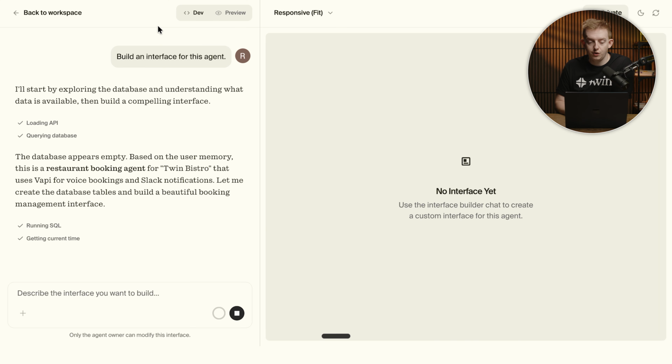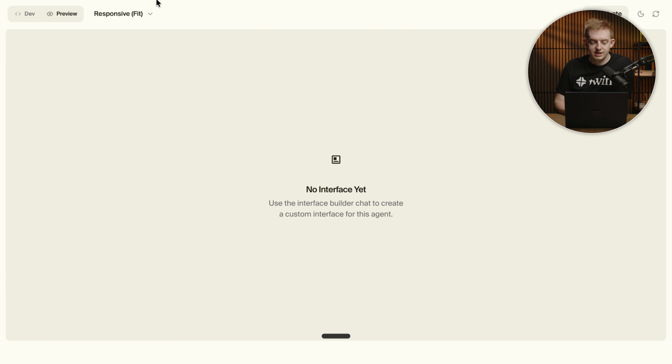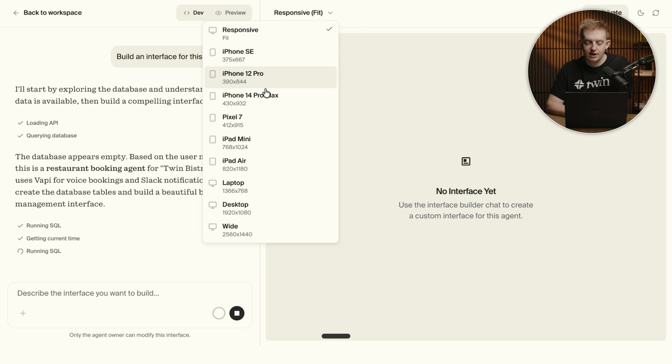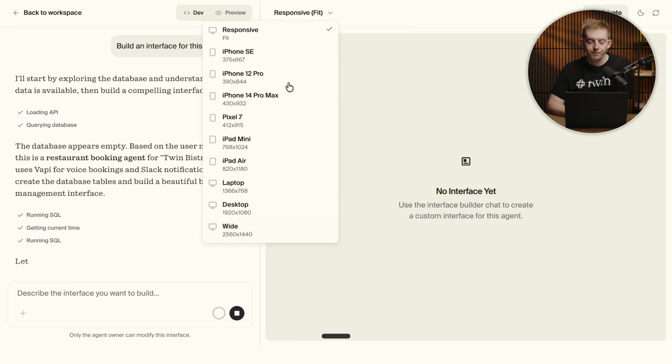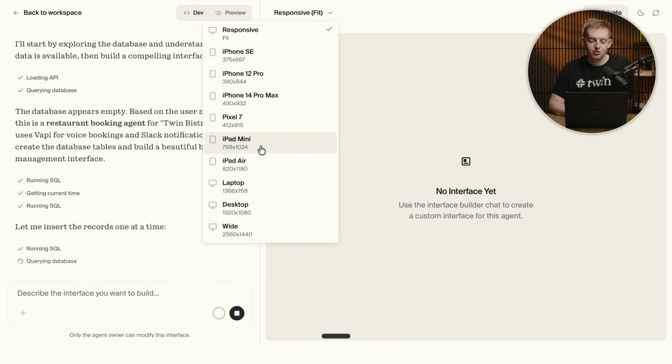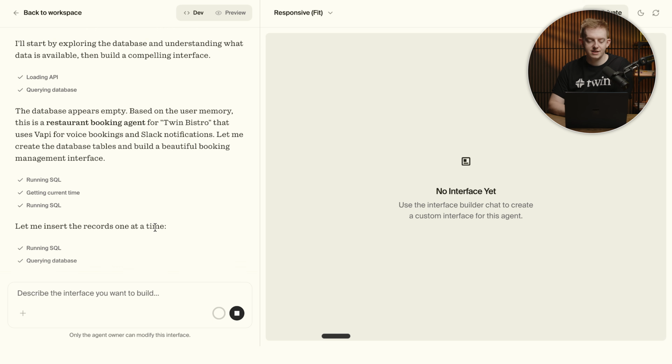So as you can see, it's switched over to this interactive mode. You can see it from the dev side. You can see the full preview if you click here, and you can also see the responsive fit for the different devices that might be used here. So you can see what it would look like on an iPhone. You can see what it would look like on a laptop, a desktop, and so on, even like a Pixel, for example, or an iPad mini, etc. So we'll give this a couple seconds to start building out.